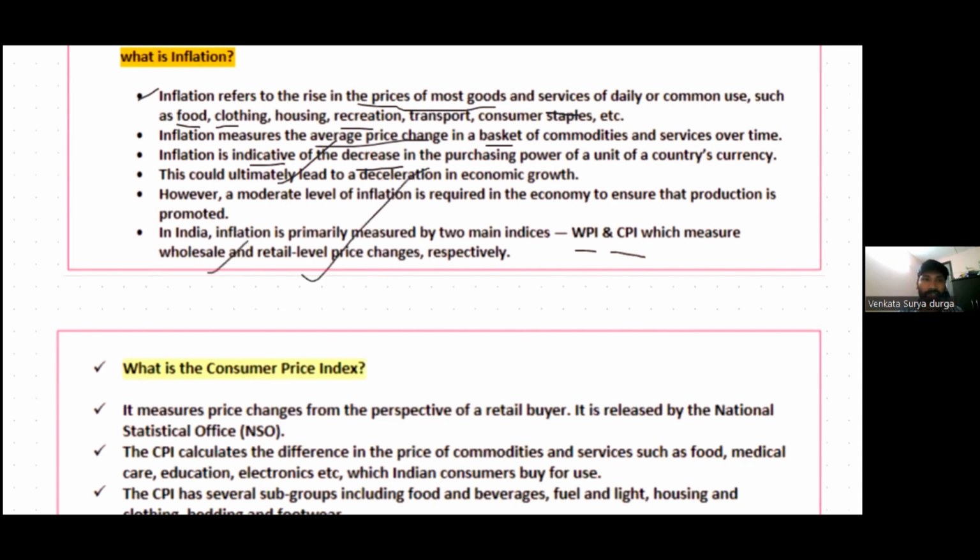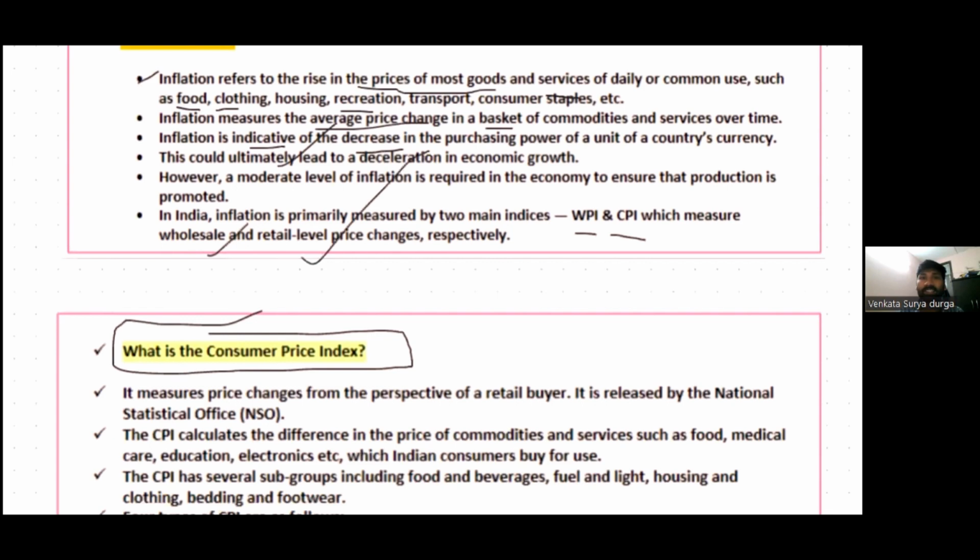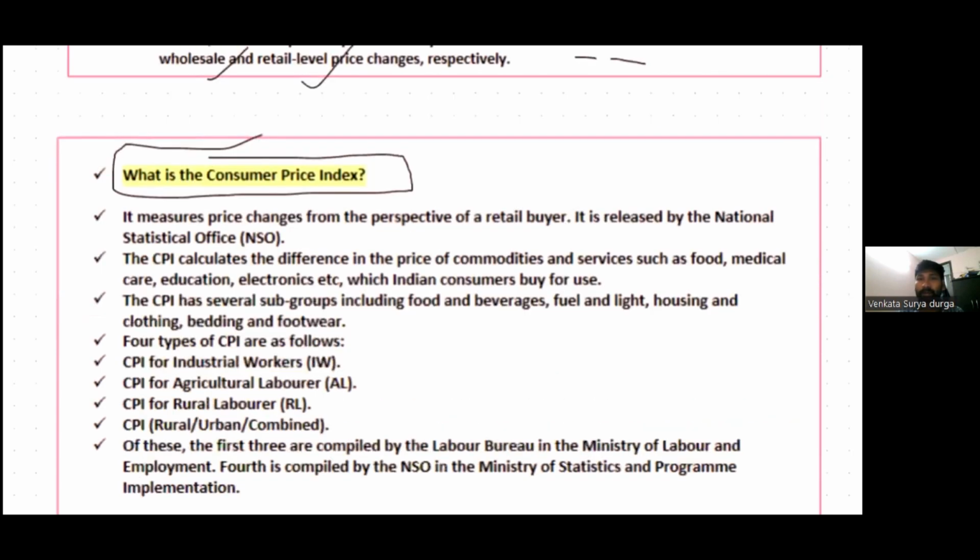Now let us try and understand what is the Consumer Price Index. The Consumer Price Index measures the price changes from the perspective of retail buyers, not at the wholesale level but at the retail level. It is released by the National Statistical Office, and the Consumer Price Index is released every month.